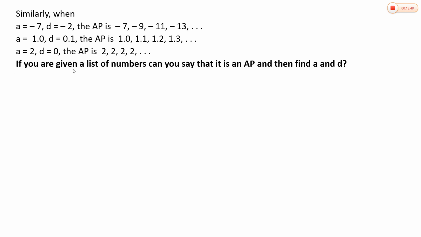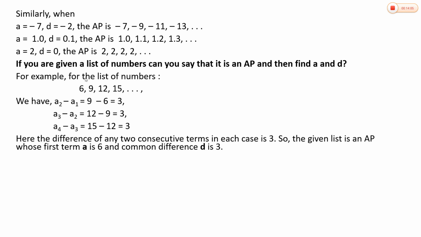Now, if you are given a list of numbers or a sequence of numbers, can you say that it is an AP and then find A and D? If any sequence is given, how do we find whether it is in AP or not? We will see that. For example, for the list of numbers 6, 9, 12, 15, etc., first we are going to find the common difference. How do we find the common difference here?